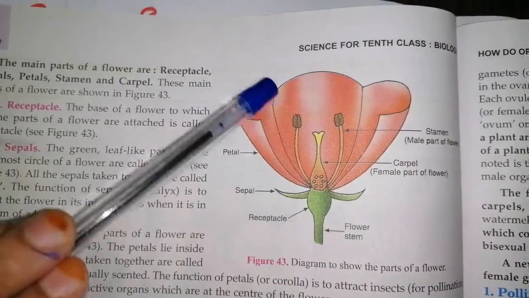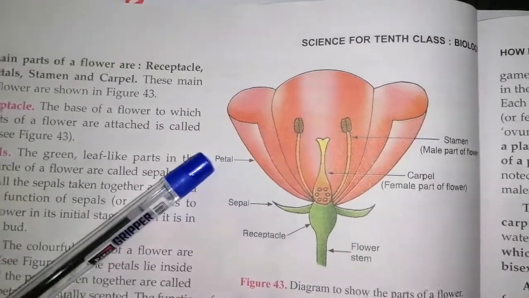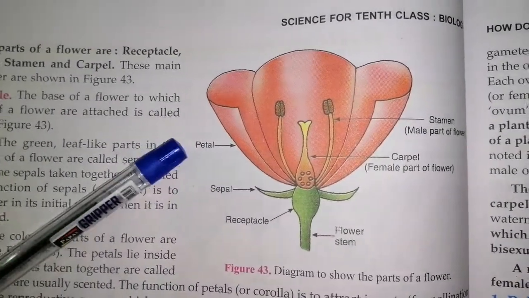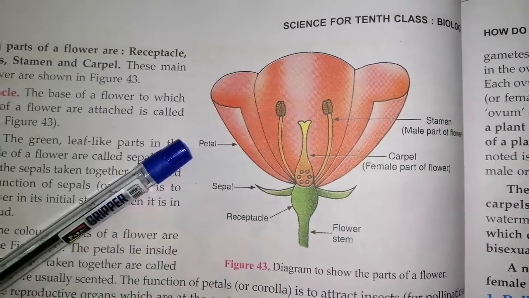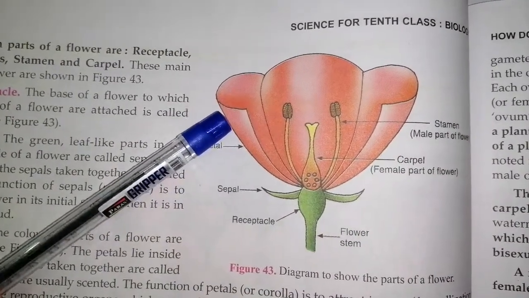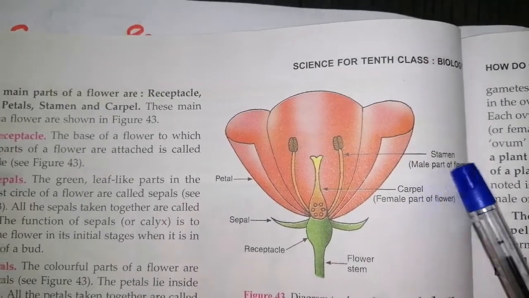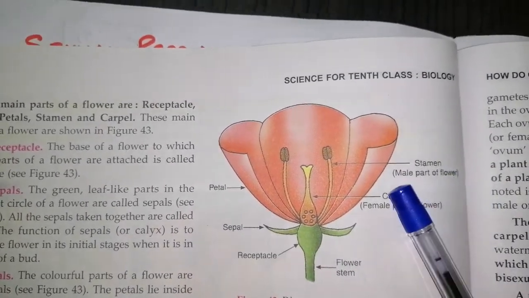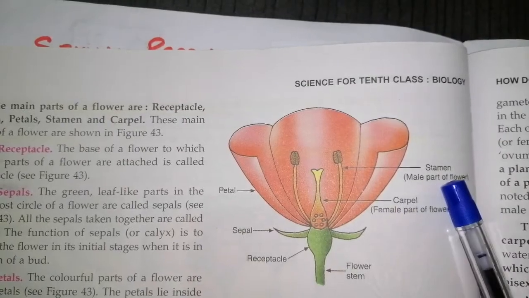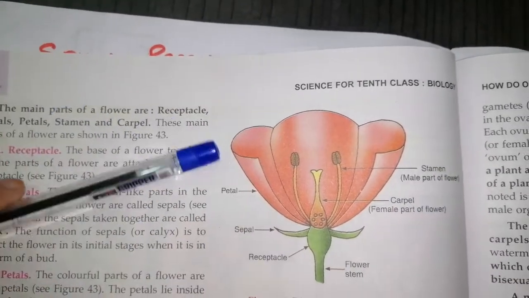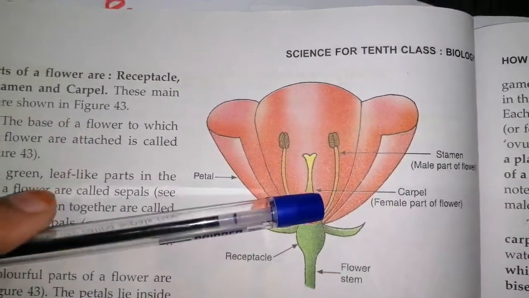Then the colored part of the flower is the petal, also known as corolla. It is the most attractive part of the flower. Then we have the androecium, namely stamen, which is the male part of the flower, and it has anther and filament.